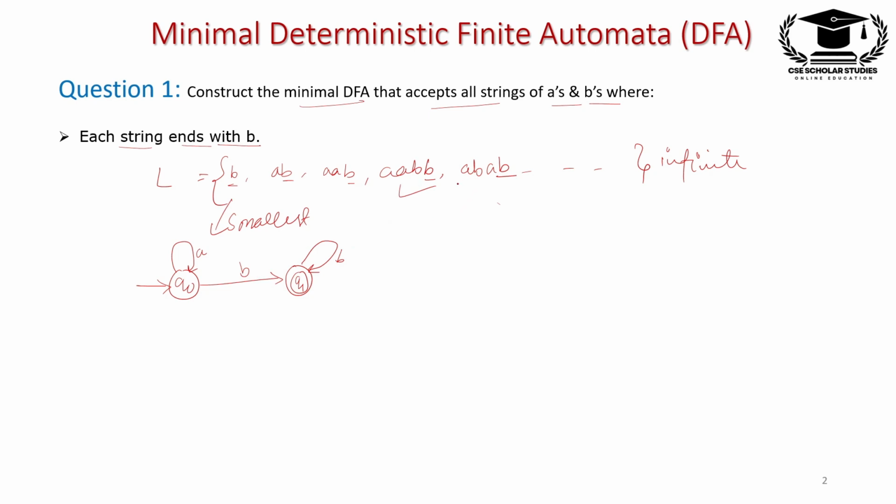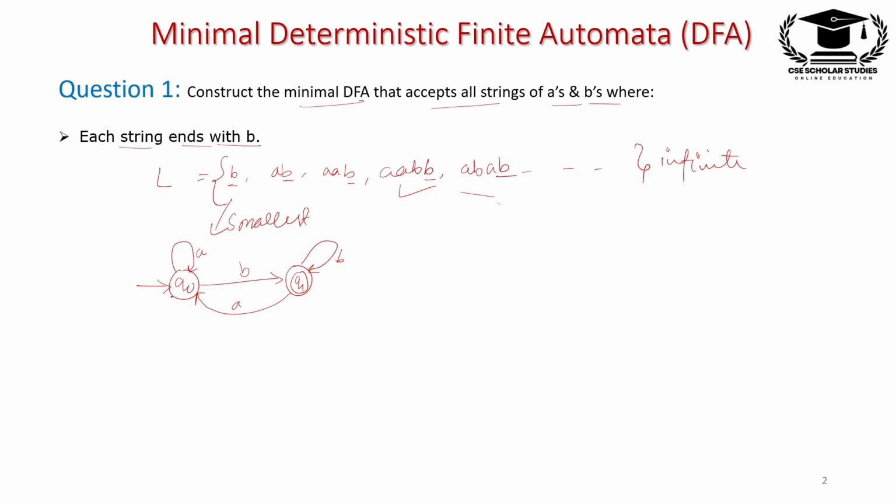Another string AB, AB, another loop is A, AB, right? For this string we start from A B and A B, right?